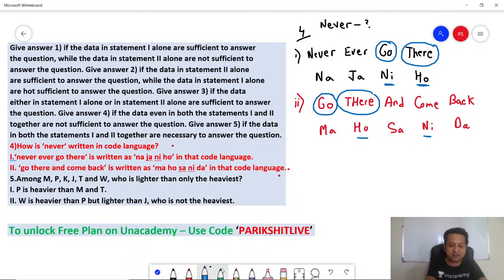Now what is never? Remember, you are interested in never because the question is asking you the quote for never. So never, you know what? Can be na or never can also be ja. I am not sure. We don't know. It means even after combining both the statements, you don't get one single answer. So answer is option 4. Data even in both the statements are not sufficient to answer.